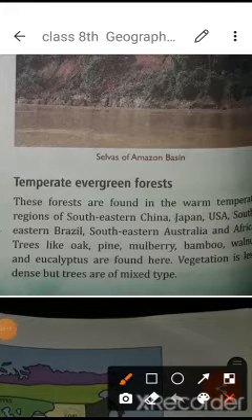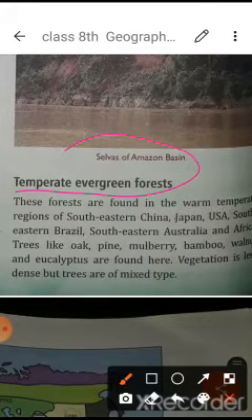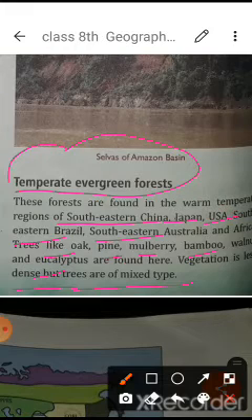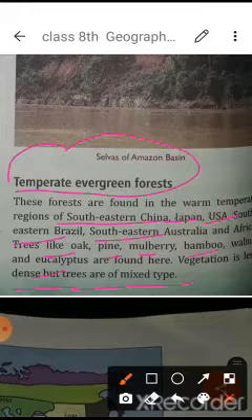In the tropical area, which comes after in the temperate one, they are known as the temperate evergreen forest. These forests we are finding in southeastern China, Japan, USA, southeastern Brazil, southeastern Australia, and Africa, and these trees are like the oak, pine, mulberry, bamboo, walnut, eucalyptus, and other ones. Vegetation is less dense, but they are of mixed type. So in the temperate evergreen forest, a mixed type of forest is found. That's why, according to the commercial purpose, these are too important for us.